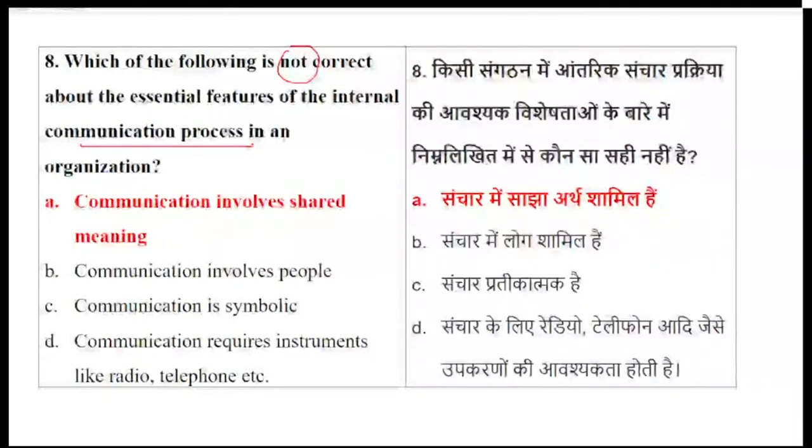So when we say internal, they are asking us which is not correct. Communication involves shared meaning? Okay, so no, it is definitely not. It involves people, yes. It is symbolic, yes. Requires instruments, yes. But involves shared meaning, no. This is definitely not a correct essential feature with respect to communication. So option number A is the right answer.